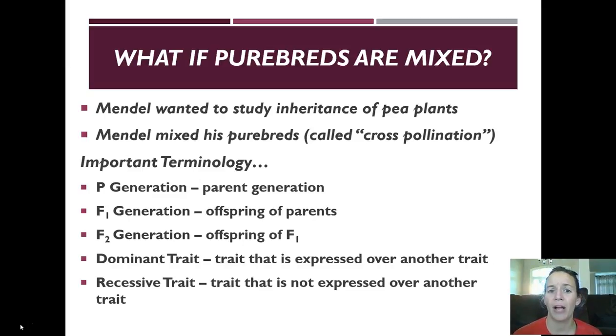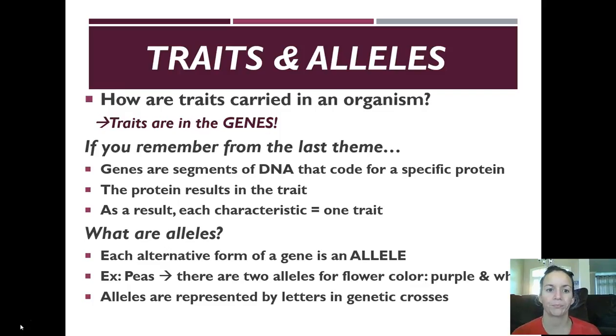You'll see this terminology when you start doing practice problems in class. There's also 2 terms, dominant trait and recessive trait. If something's dominant, you're going to see it, or it's expressed over another trait, usually the recessive trait. And the recessive trait is one that cannot be expressed over the dominant trait.